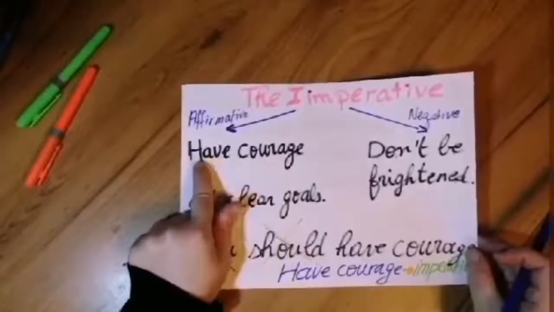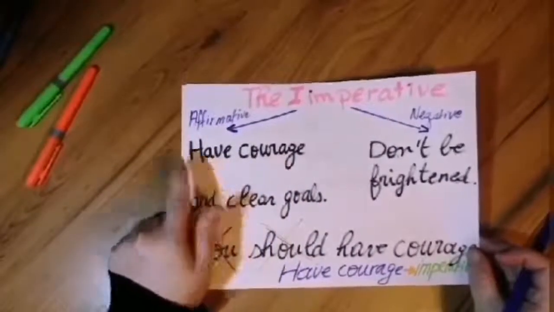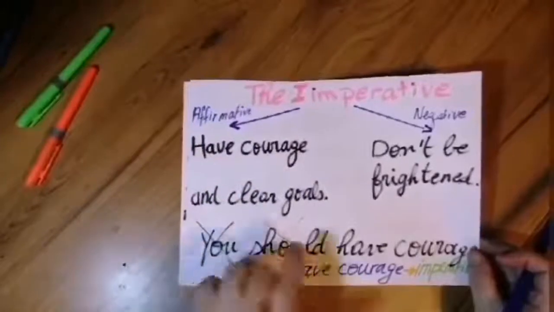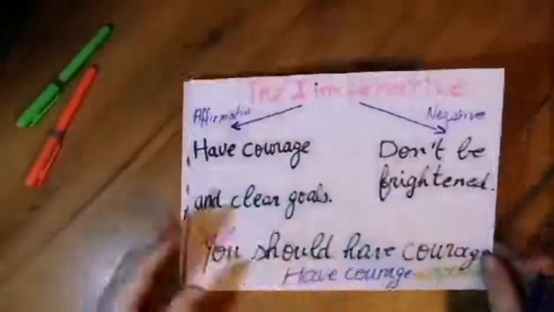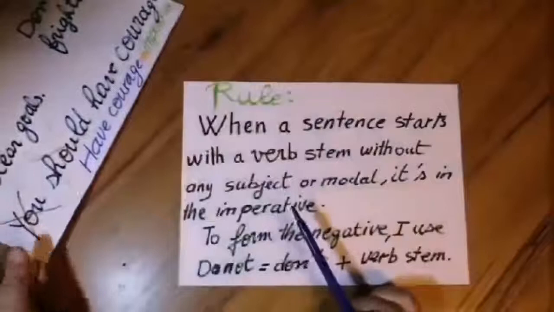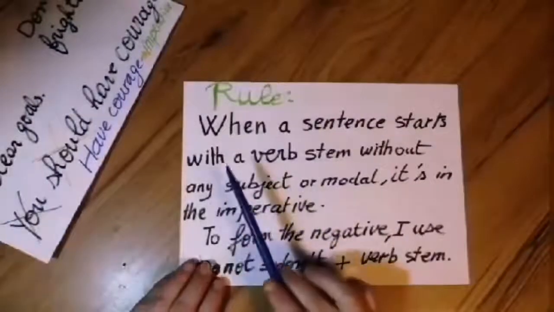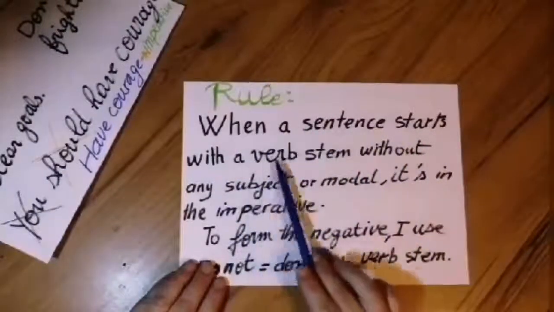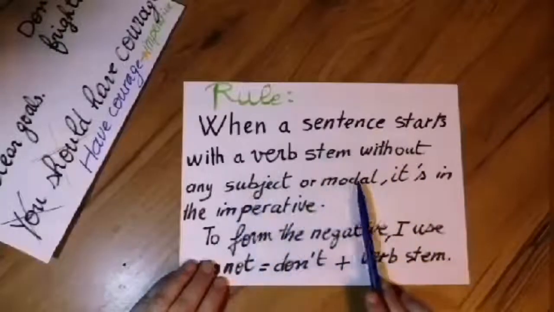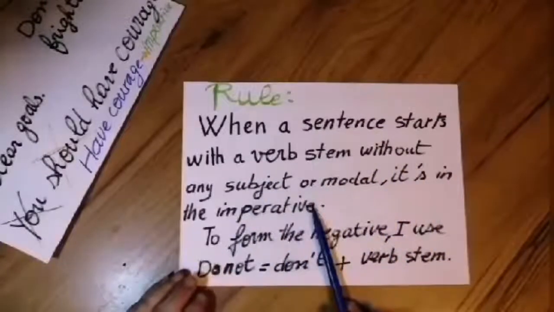Look, the sentence started with the verb stem. There's no subject, no modal, nothing. Directly the verb stem, as I explained. When a sentence starts with a verb stem without any subject or modal, it's in the imperative.